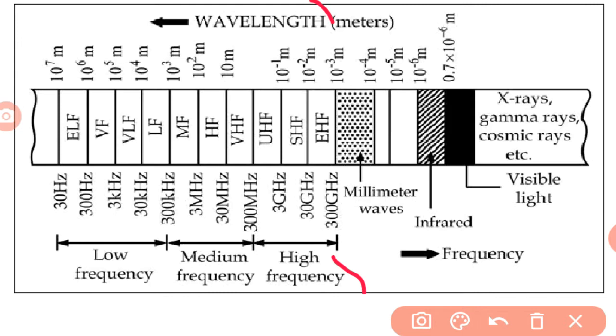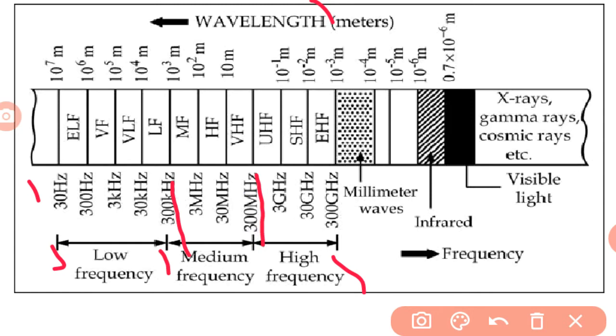The low frequency range is from 30 Hz to 300 kHz. Next, the medium frequency range is from 300 kHz to 300 MHz. That means low frequency starts from 30 Hz and ends at 300 kilohertz, and medium frequency starts from 300 kilohertz to 300 megahertz.